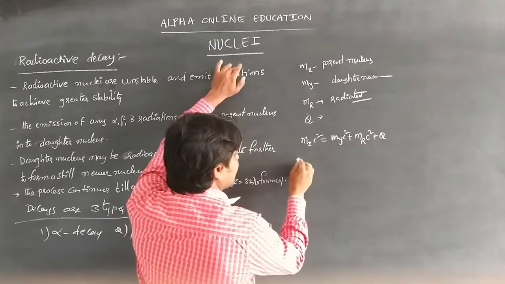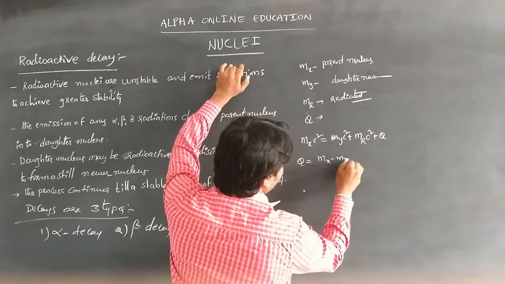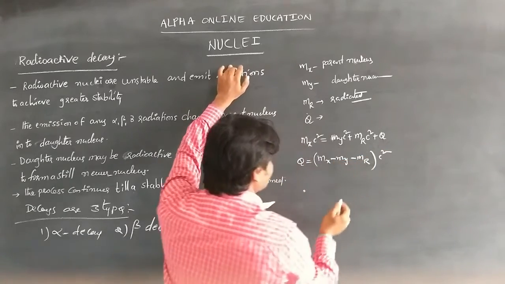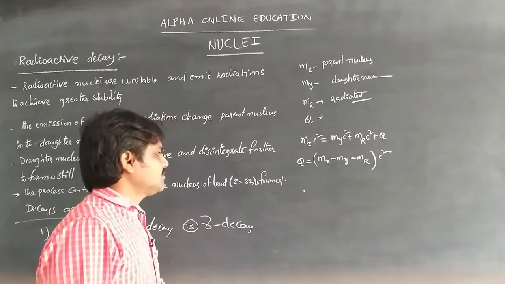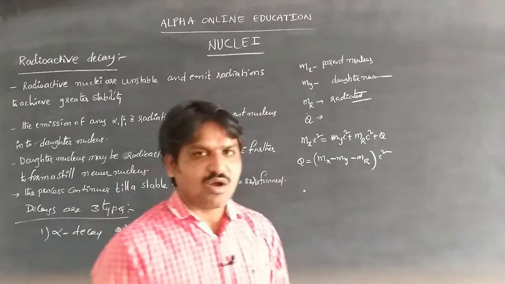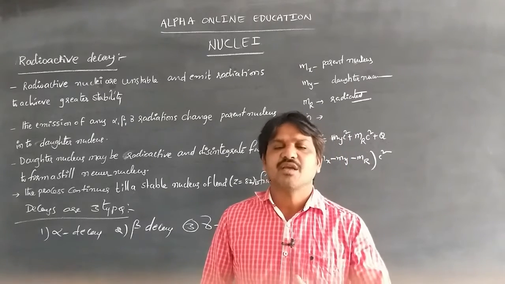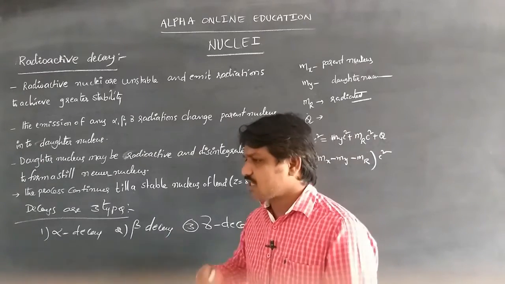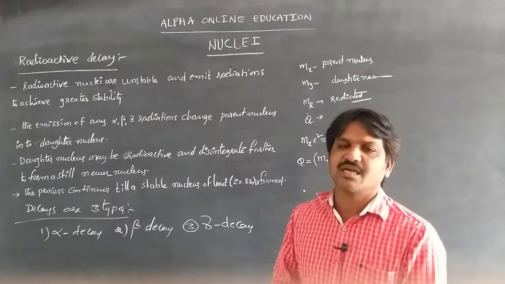So to find the energy, Q is equal to mx minus my minus mr, into c square. From this formula we can find out how much energy is emitted from the radioactive substance. The daughter nucleus may be stable, or it may still be radioactive and disintegrate further to become more stable. The process continues till it comes to a stable nucleus, like lead.